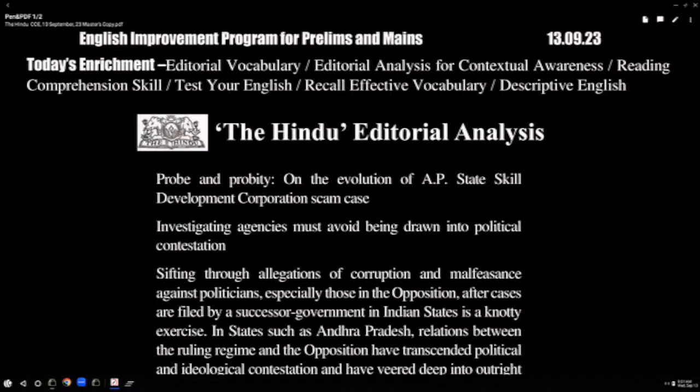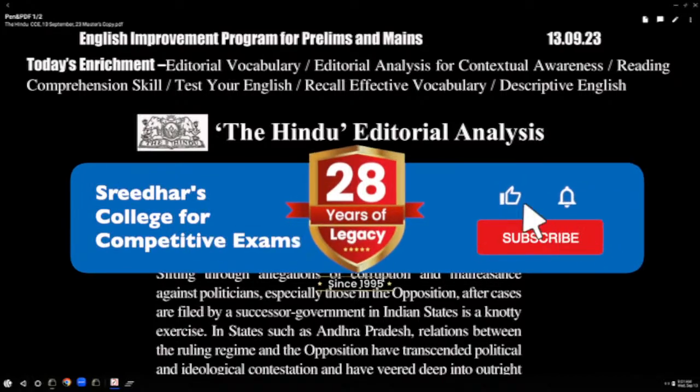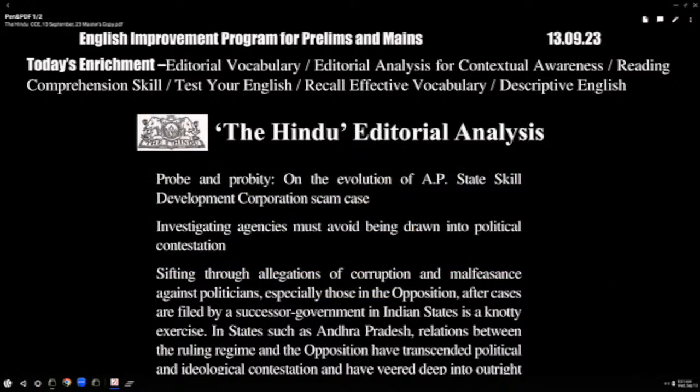Session. Today's editorial is a little complicated editorial. A lot of important words are there, so I will not give you time to read. I'll start the session, we'll go with the words. I will not do analysis also. It is a sensitive editorial. No stands, only vocabulary point of view I'm going to tell, language point of view I'm going to tell.